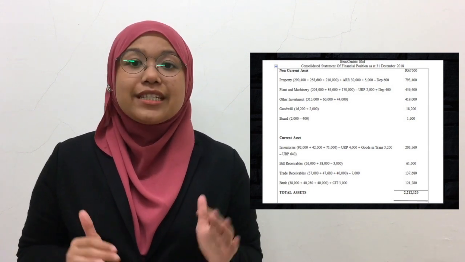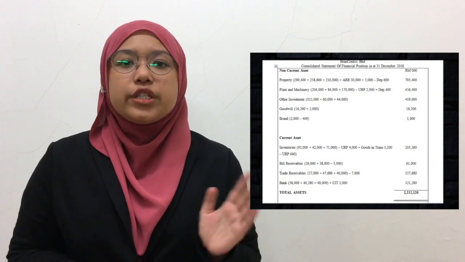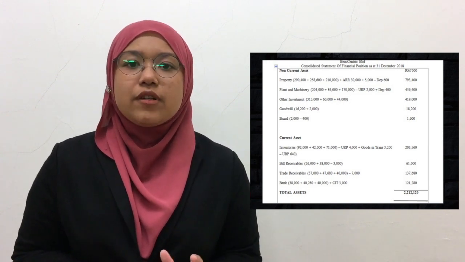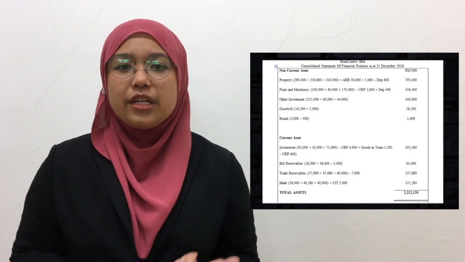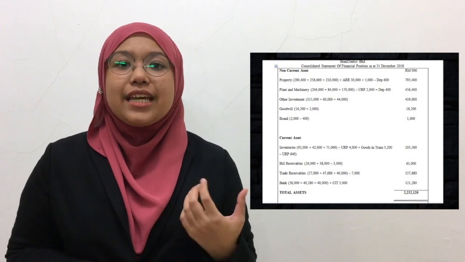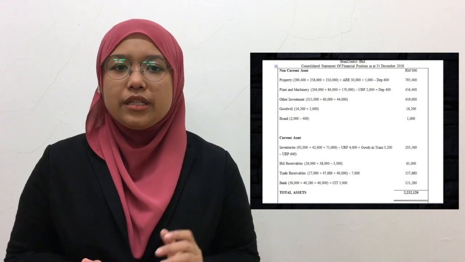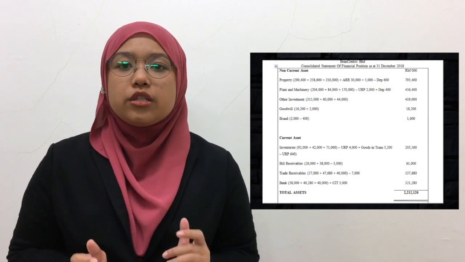For bill receivable, 26 million plus 38 million minus 3 million, which is intercompany transaction, that will get 61 million. For the trade receivable, 57 million plus 47.68 million plus 40 million minus 7 million, which is intercompany transaction, we'll get 137.68 million. For bank, 38 million plus 40.28 million plus 40 million plus cash in transit 3 million, that will be 121.28 million. For the total asset, it will be 2.212120 billion.